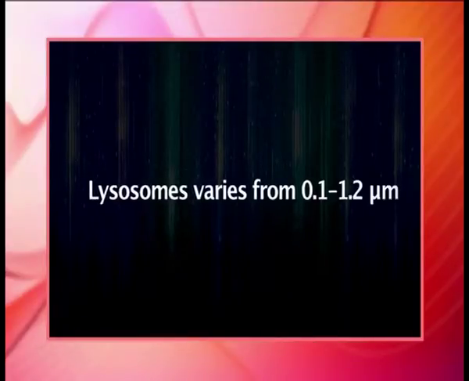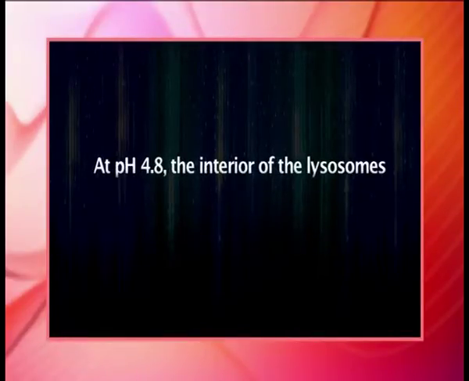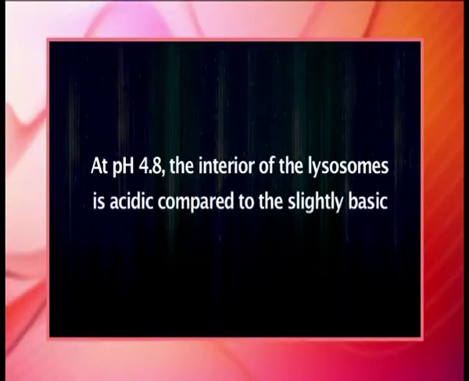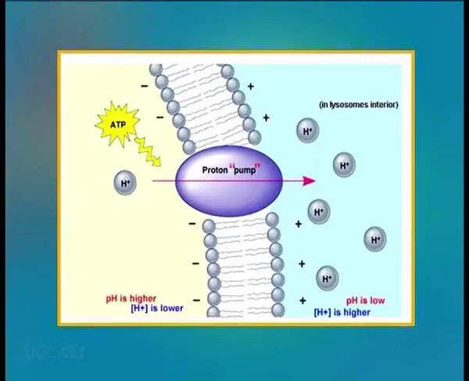The size of lysosomes varies from 0.1 to 1.2 micrometer. At pH 4.8, the interior of the lysosomes is acidic compared to the slightly basic cytosol. The lysosome maintains this pH differential by pumping in protons, hydrogen ions, from the cytosol across the membrane via protein pumps and chloride ion channels.